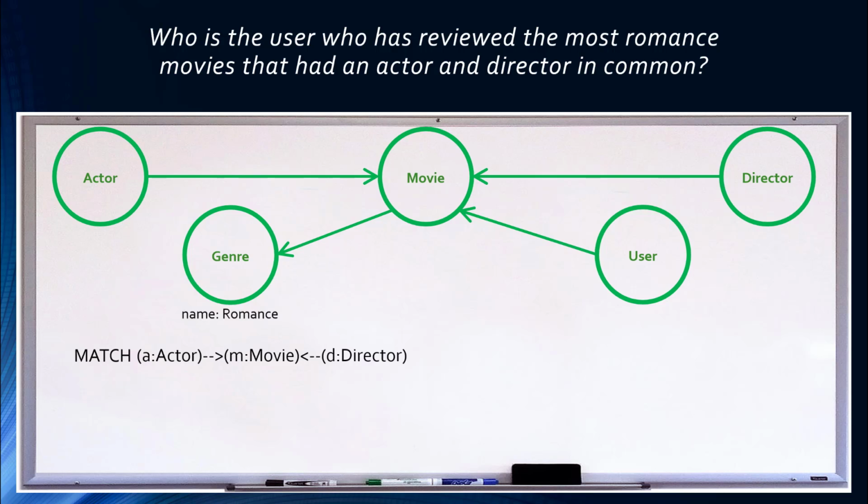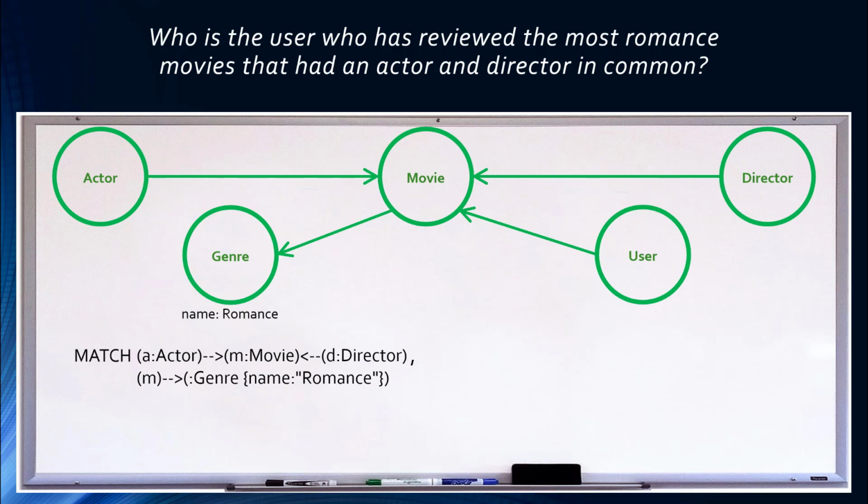Next, we are going to add the path from the movie node to the genre node. Before we add another path, keep in mind that the match clause specifies a comma-separated list of paths, so at the end of the first line, we need to add a comma to indicate we are starting a new path. We could then add the additional paths on the same line, but to make the query more readable, we are going to put each path on a separate line. After adding the comma, press the Shift and Enter keys to make this a multi-line query.